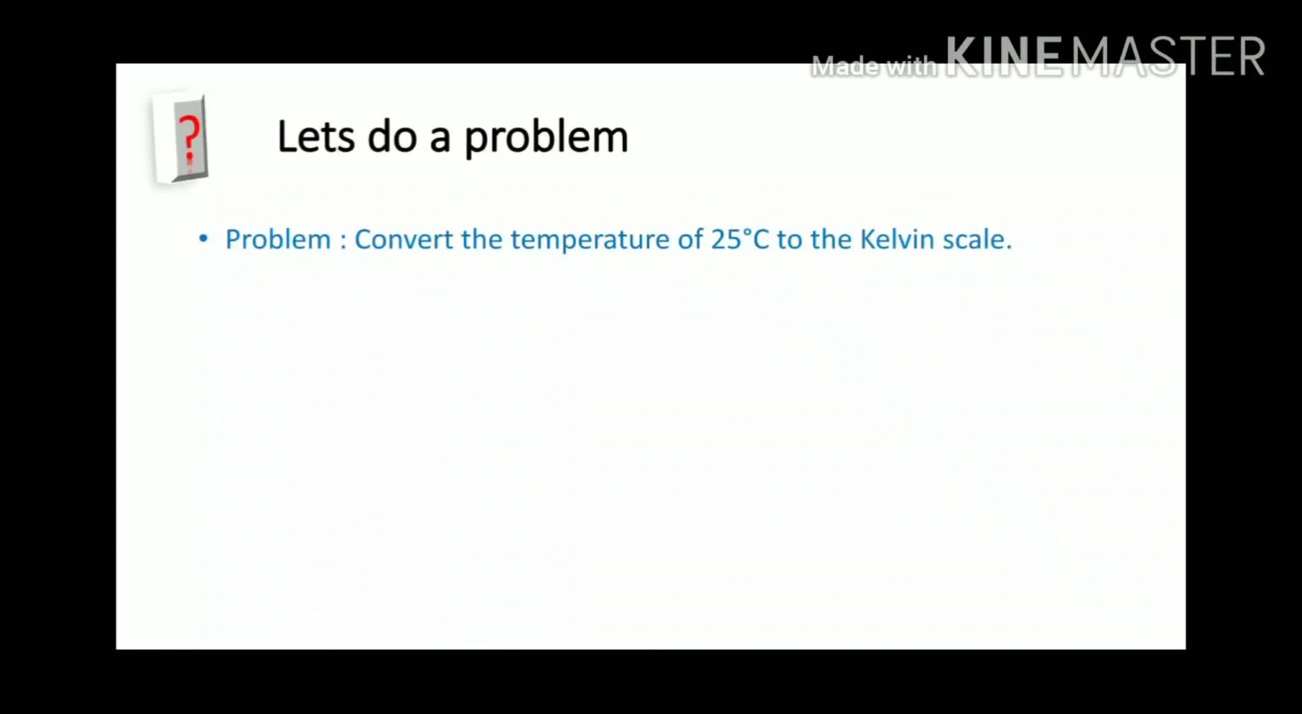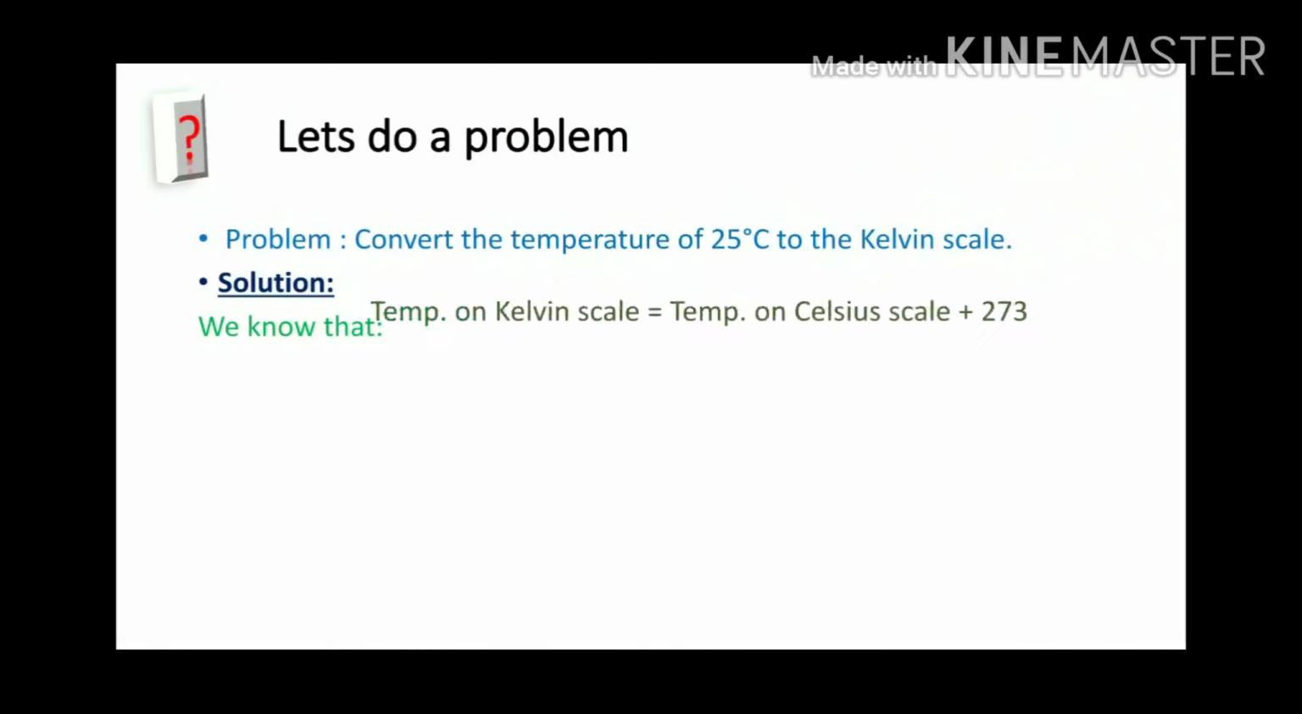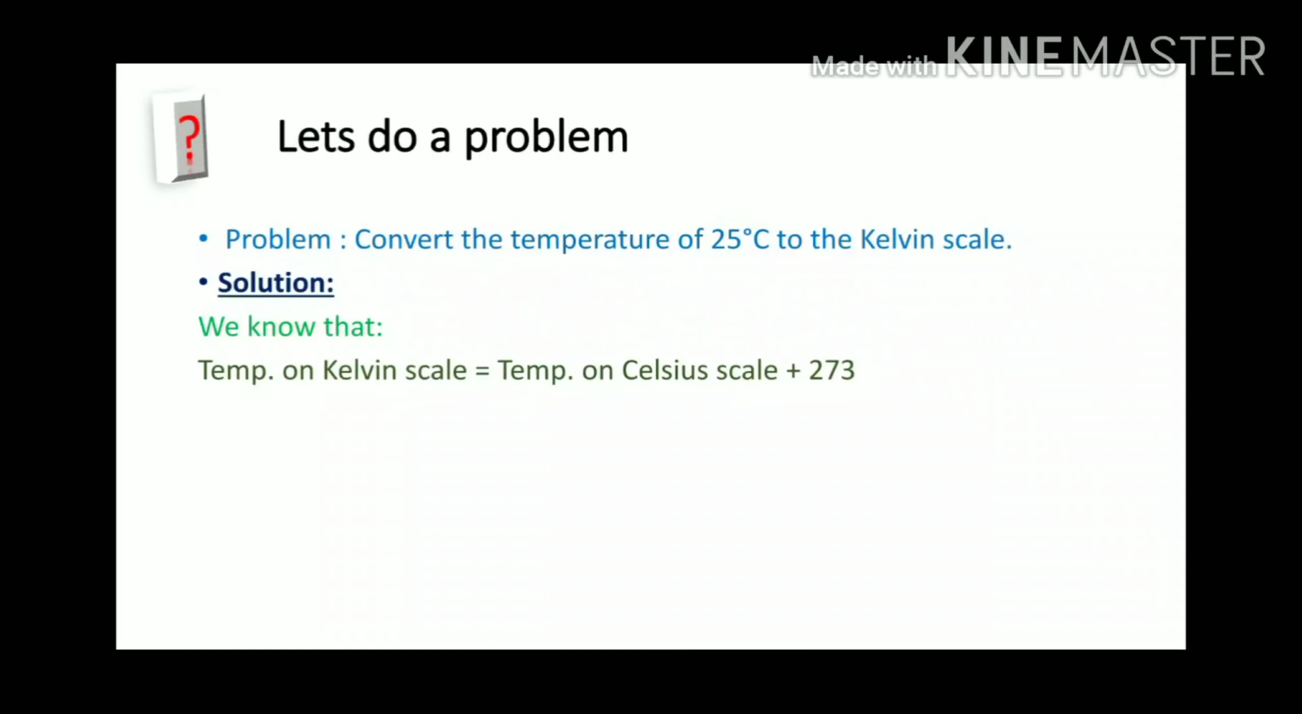Let's do a problem. Convert the temperature of 25 degrees Celsius to the Kelvin scale. Now pause the video and see if you can do it yourself. Solution. We know that temperature on Kelvin scale equals temperature on Celsius scale plus 273. So 25 plus 273 is equal to 298 Kelvin.